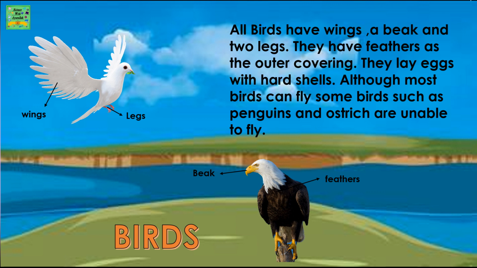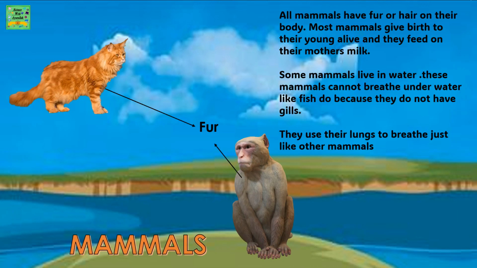Birds. All birds have wings, a beak, and 2 legs. They have feathers as the outer covering. They lay eggs with hard shells. Although most birds can fly, some birds such as penguins and ostrich are unable to fly.